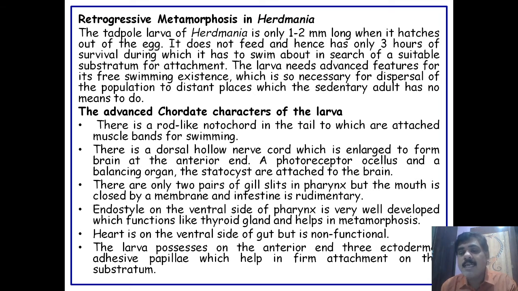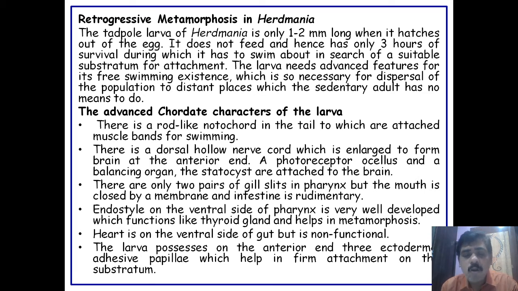The larva needs advanced features for its free-swimming existence, which is necessary for dispersal of the population to distant places. The advanced characters are the notochord, a rod-like structure present in the tail region, to which the muscle bands are attached, helpful for swimming.